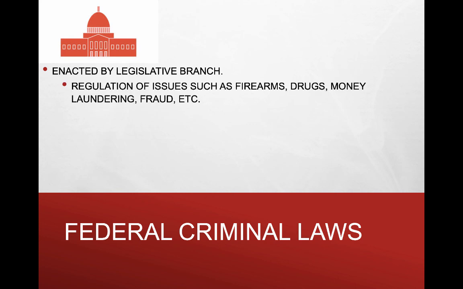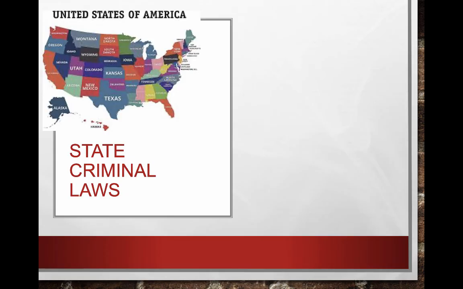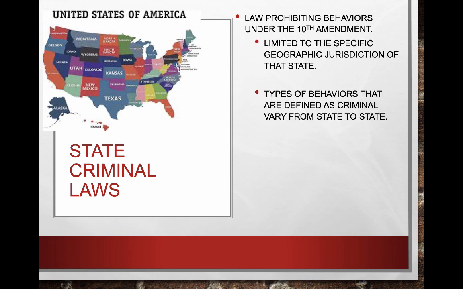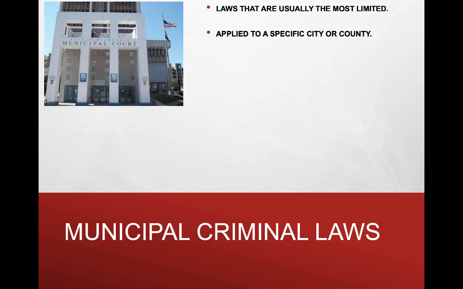All right, so where do we get our laws? Well, we have federal criminal laws that are enacted by the legislative branch of the government. All right, we have state criminal laws, laws prohibiting behaviors under the 10th Amendment. We have municipal criminal laws.